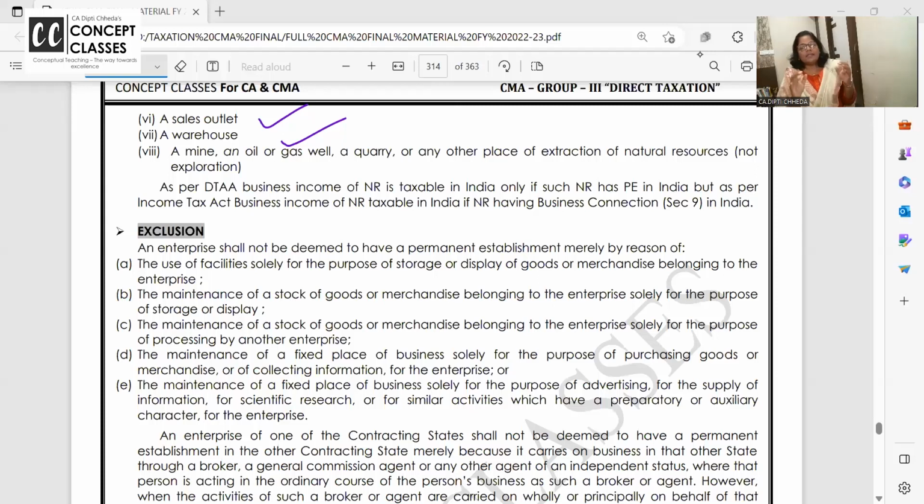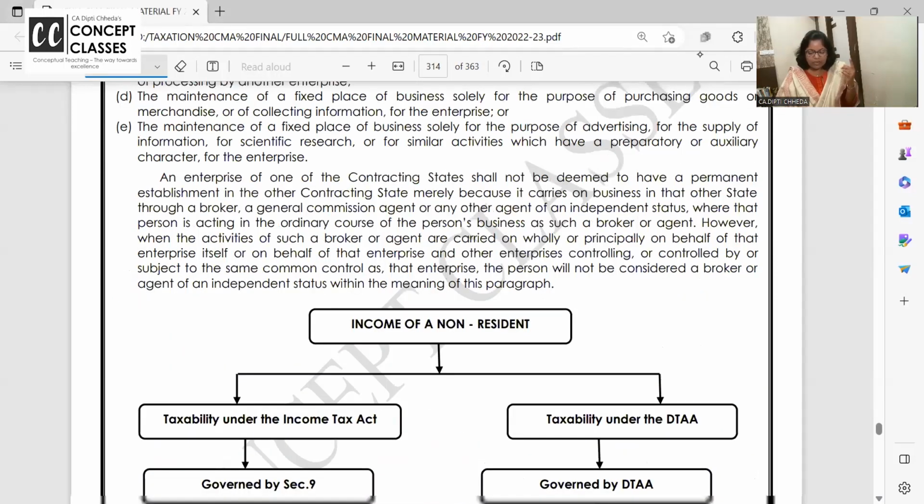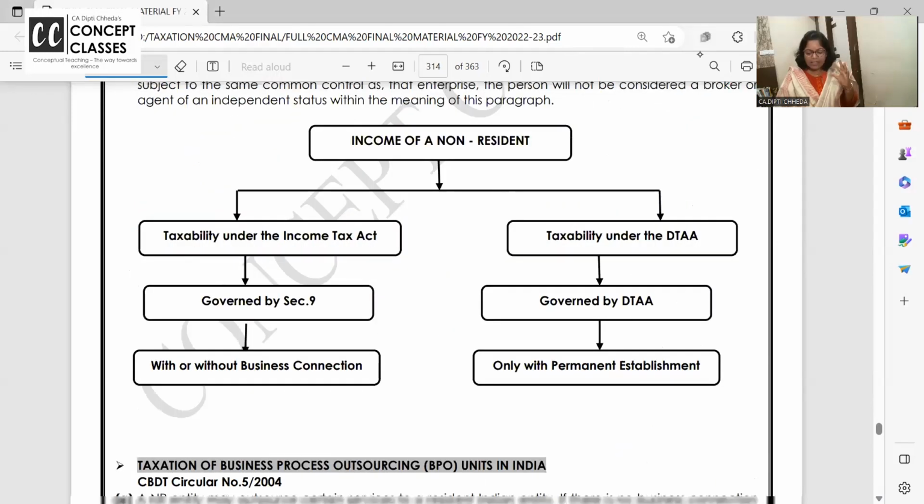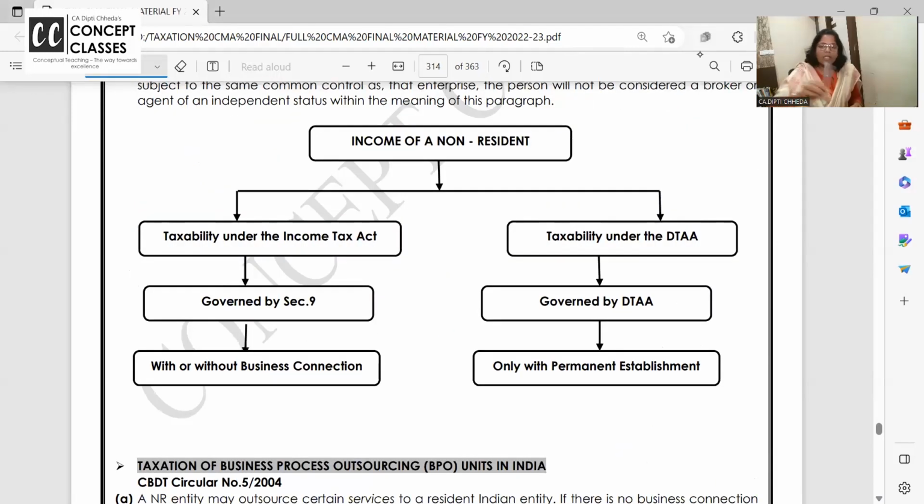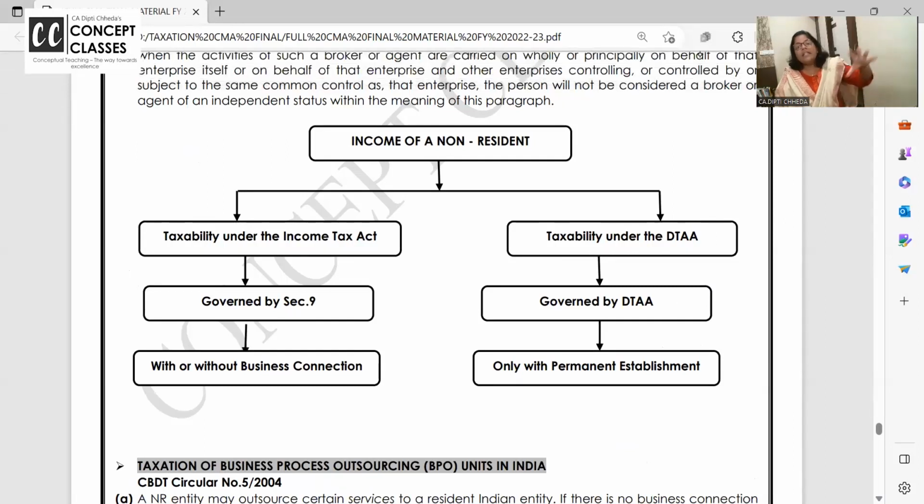See, this concept of PE is connected a lot with business connection. So first you see this flowchart. In case of a non-resident, if you want to tax according to DTAA, or if some income is governed by DTAA, then that non-resident should pay the tax on whatever income it has earned in India through the PE.